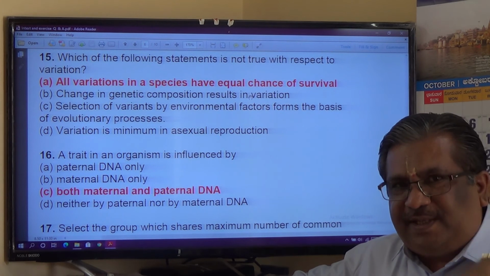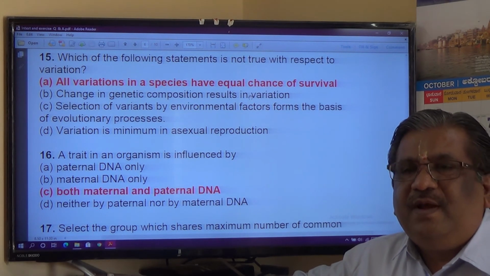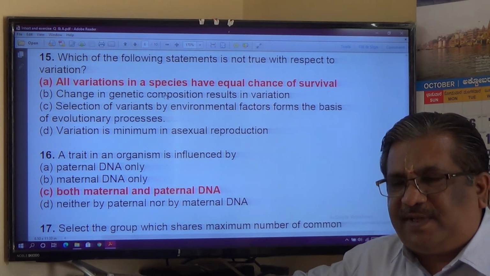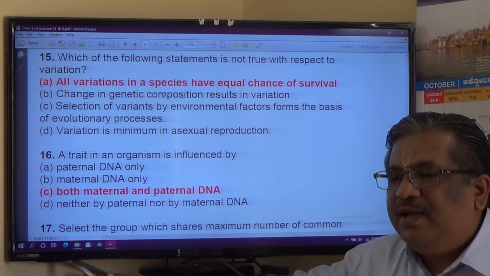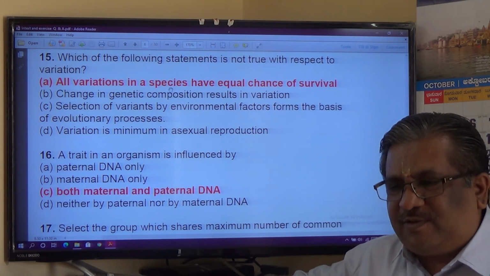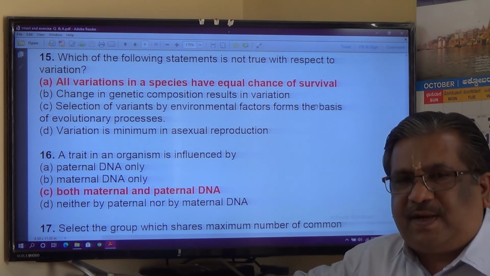Red beetles are seen by the crows which are eaten. Green beetles are hidden by the bushes. So what I mean by that is, if you read the evolution first experiment, the first paragraph of the evolution, it is easy for you to understand and explain this part, basically this question. All variations in the species have equal chances of survival. Not necessary.